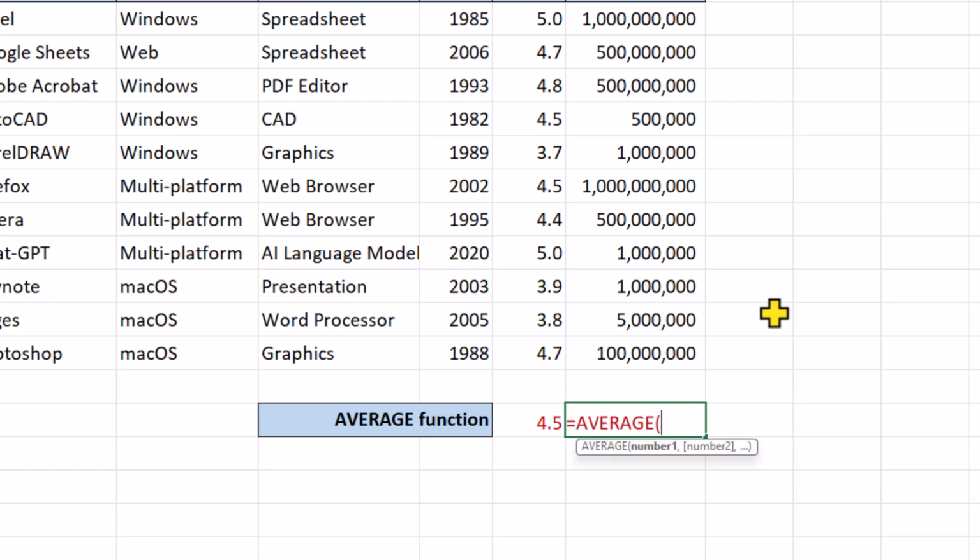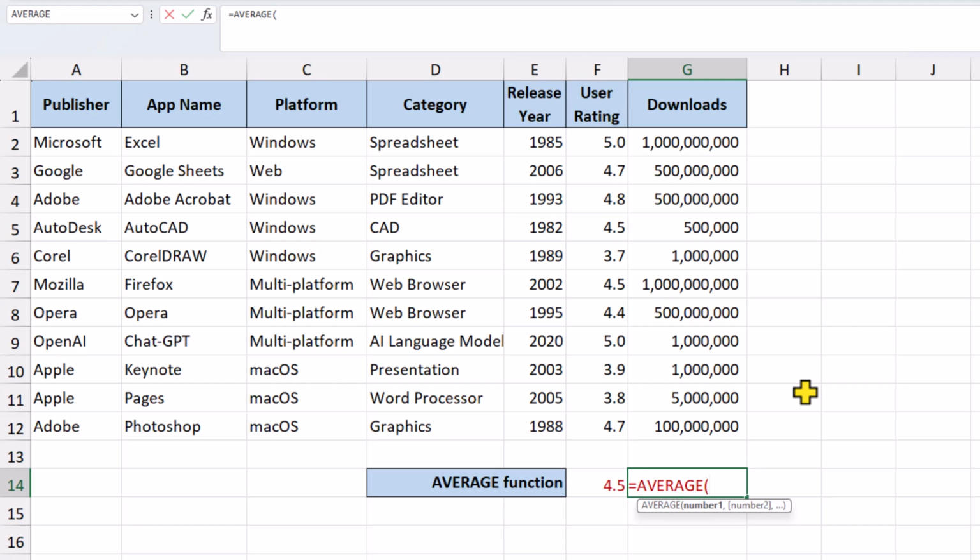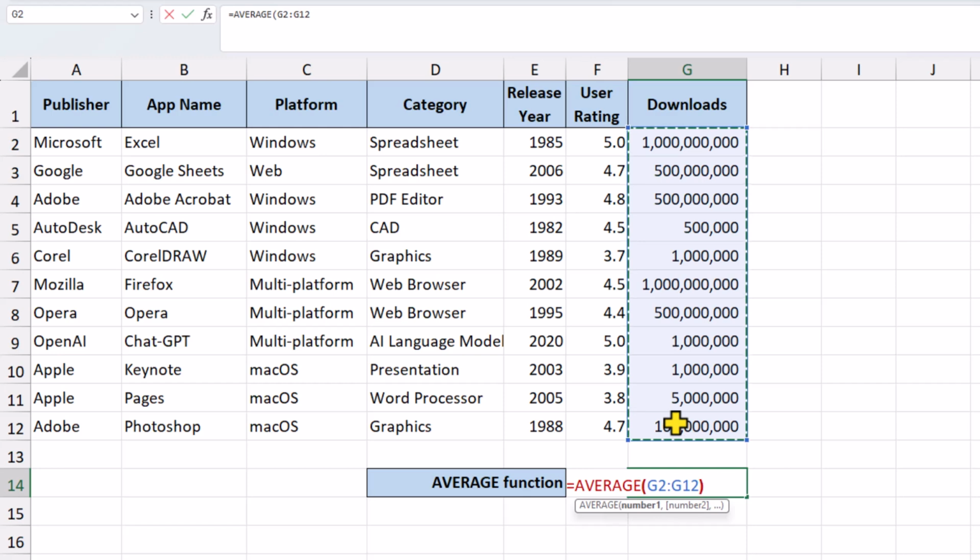Inside of the brackets, we need to tell this function which set of numbers we want the average to come from. And we have a couple of options here. Just like before, we can manually type the cell range, that is G2 through to G12. Alternatively, if we have a small data set like this, we can simply drag our mouse across the cells in question.